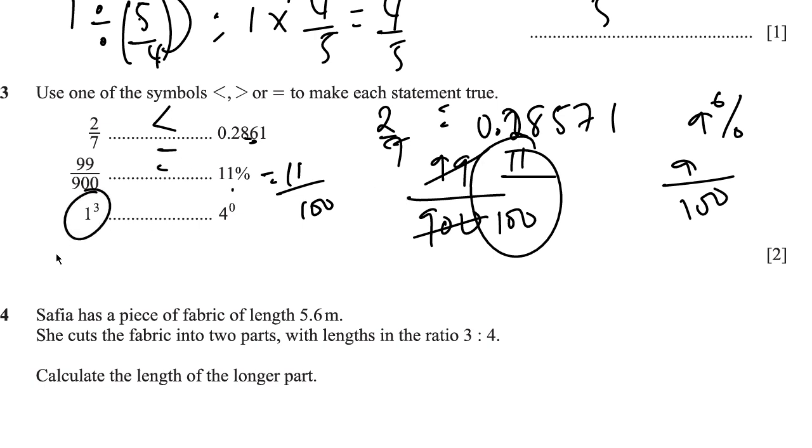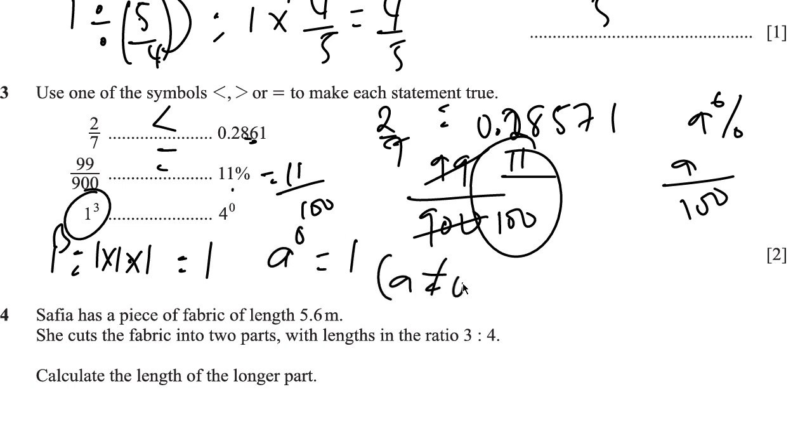So we have 1 cubed. 1 cubed is equal to 1 times 1 times 1, and that's going to be 1. And then 4 to the 0. It's important to know this is an index law that says that a to the 0 is equal to 1, where a is not equal to 0.